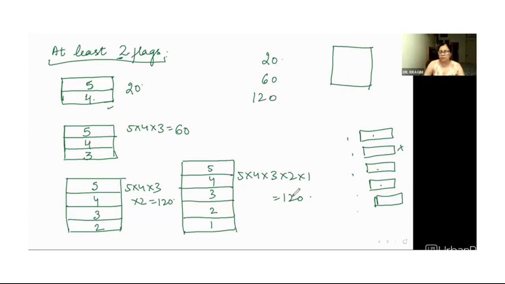If we create a signal with 5 different colors, it is also 120. So now when we have at least 2 flags, the principle of addition comes in. When we talk about selecting colors for one flag, we have to use our choices, this and this, so we multiply. So the principle of multiplication comes into the scene. Here also, selecting 3 different colors uses the principle of multiplication.